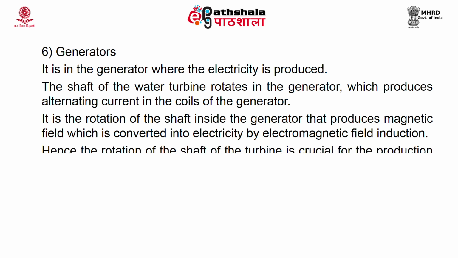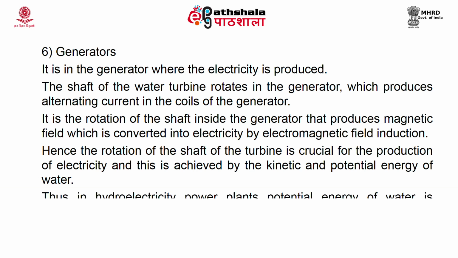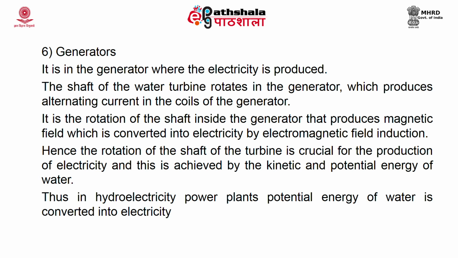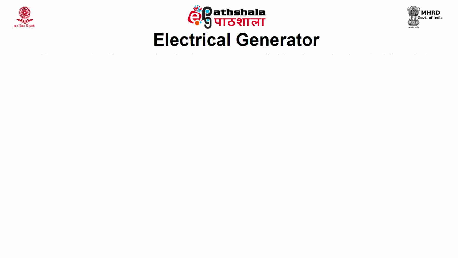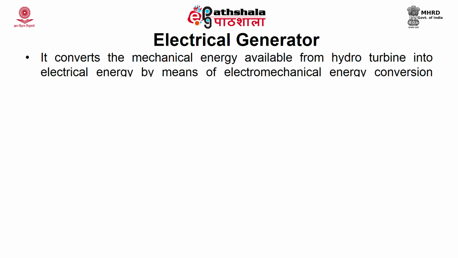Hence, the rotation of the shaft of the turbine is crucial for the production of electricity. It is achieved by the kinetic and potential energy of water. Thus, in hydroelectric power plants, the potential energy of water is converted into electricity, which we have already discussed. So, the electrical generator converts mechanical energy available from the hydro turbine into electrical energy by means of the electromechanical energy conversion process.